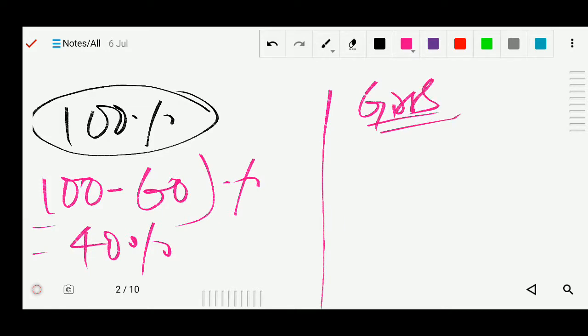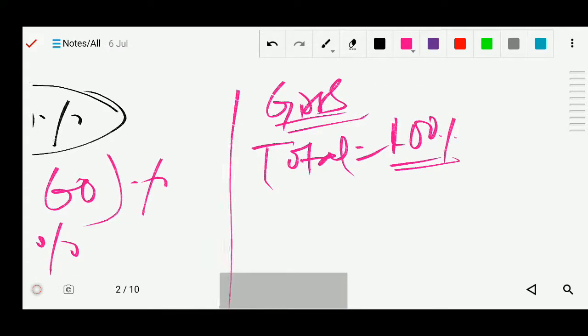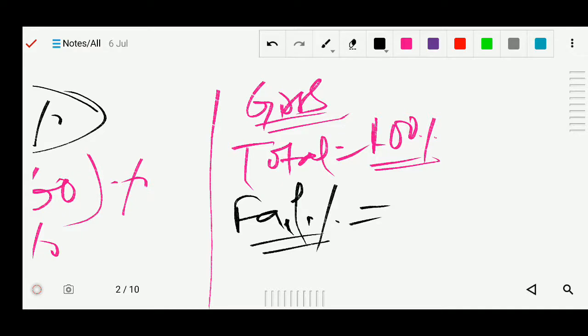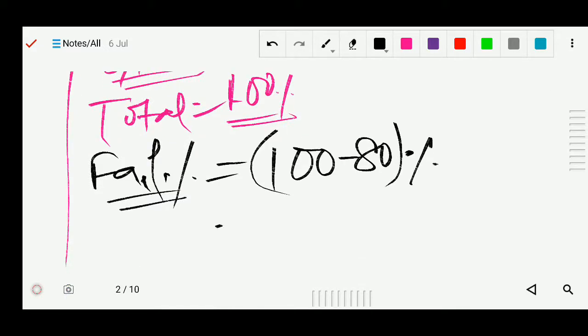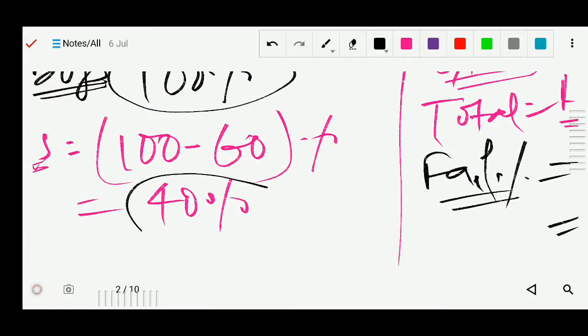तो girls के case में क्या था? यहाँ भी total 100% ही होगा. Yes, 100%. Now अभी क्या है? How many girls have failed, we have to find out the fail percentage of the girls. So fail percentage, तो girls 80% पास की है, 100 में से 80 पास है, तो फेल कितना है? 100 minus 80, क्योंकि 80 लोग पास है तो बाकी लोग फेल है ना, that we will find out. So 20% they are fail. So in the case of girls 20% fail, and in the case of boys 40% fail.